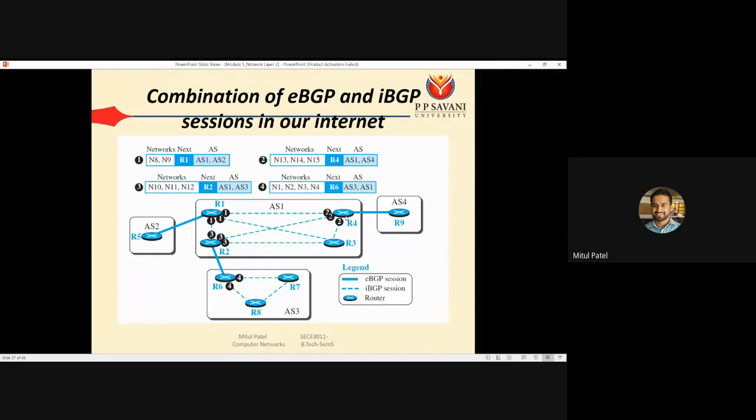Same way, if R4 sends its information to R1, R2 and R3, again it has to create 3 copies. The first copy will be sent to R1, the second copy to R2 and the third copy to R3. Same thing is about R2, and same thing is about this AS.